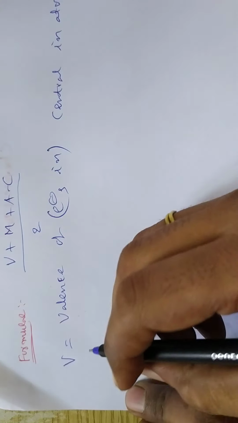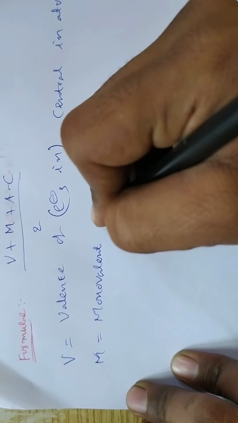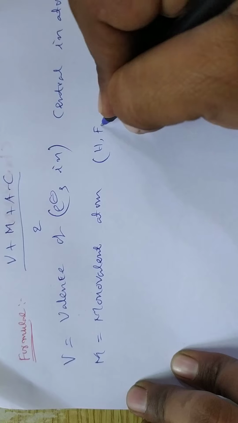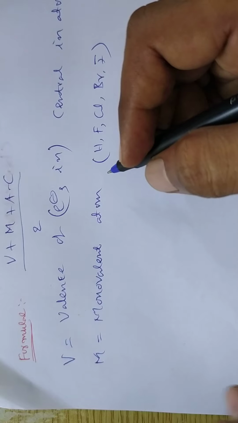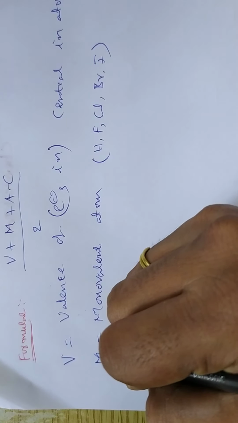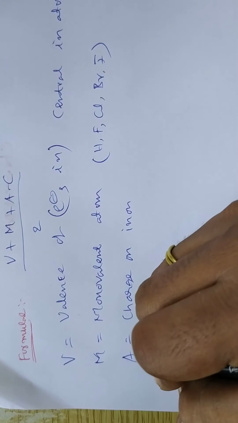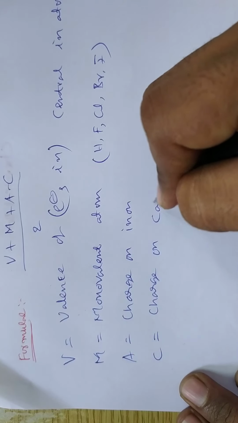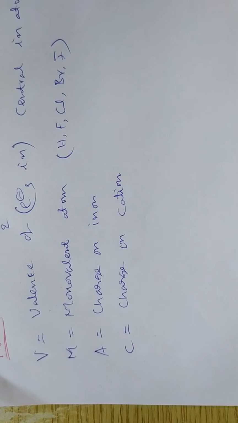Right. Next one, M. M is nothing but a monovalent atom. Monovalent atoms are examples of what? Hydrogen, fluorine, chlorine, bromine, iodine. These all are monovalent atoms. How many in number, that we have to write. Then A. A is the charge on anion. And C is the charge on cation.